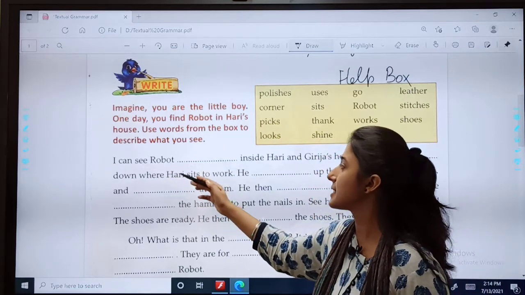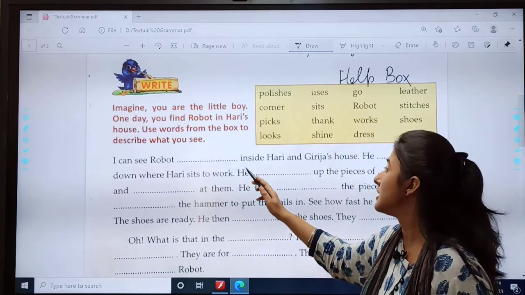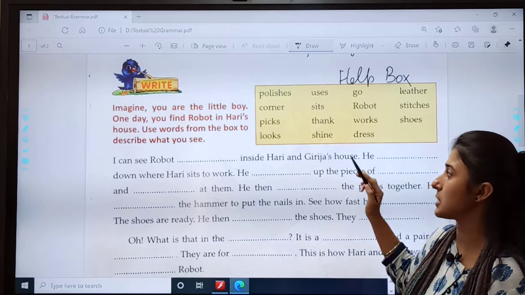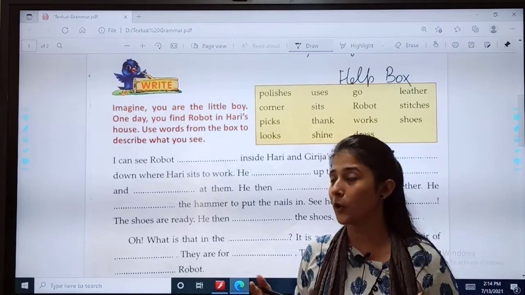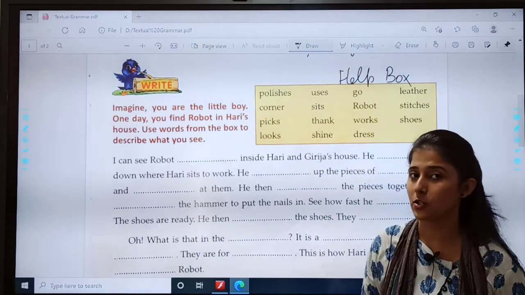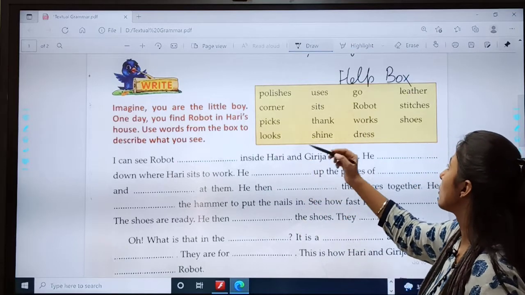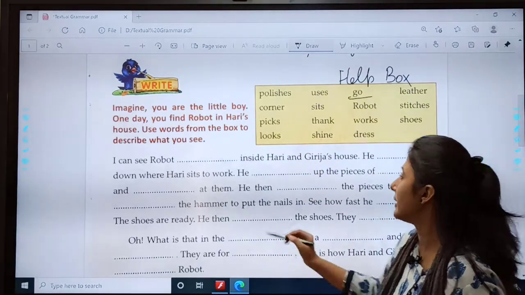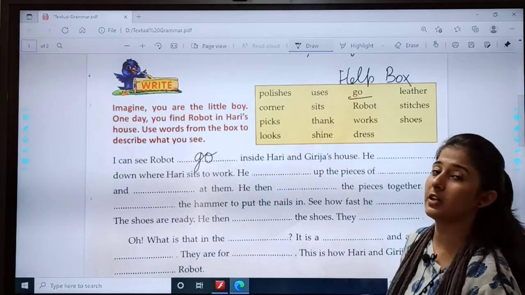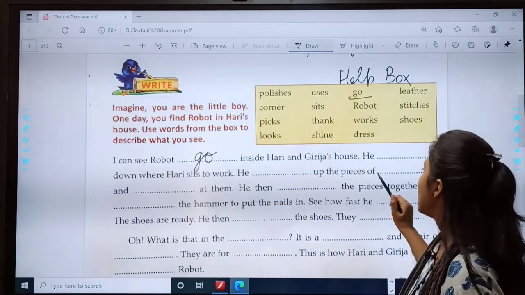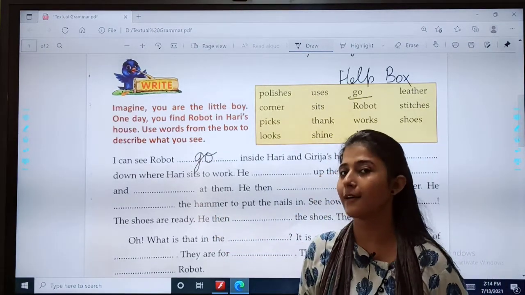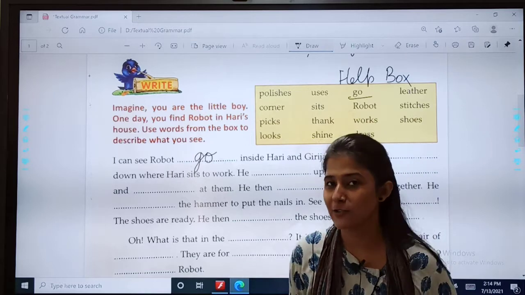I can see robot dash inside Hari and Girija's house. You can see the robot, see. What do you have to imagine? That you find a robot. So, I can see robot go inside. What will the robot do? Go inside Hari and Girija's house. He dashed down where Hari sits to work. Where Hari was sitting, he will also sit.